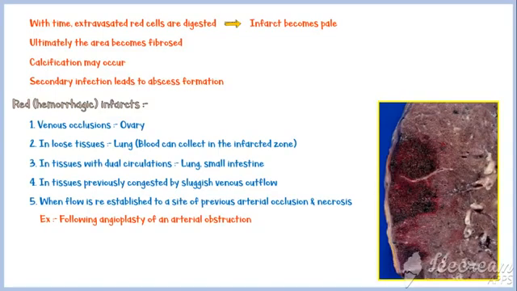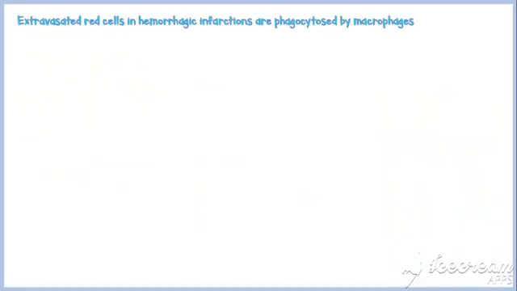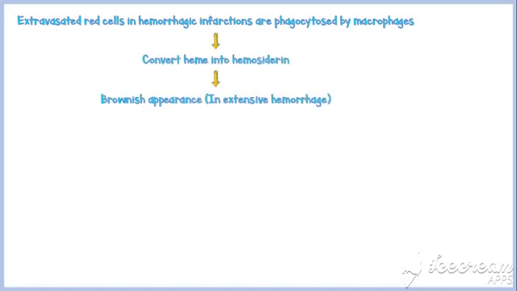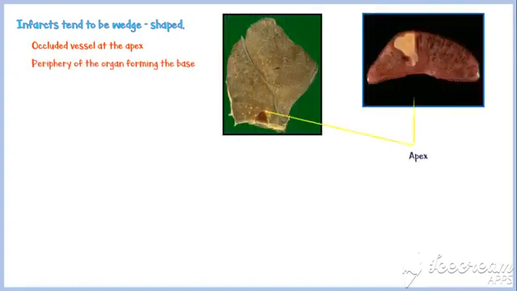Appreciate the dark red color in the periphery, in contrast to the previous image of pale infarction. With time, extravasated red cells in hemorrhagic infarctions are phagocytosed by macrophages. And they convert heme into hemosiderin. With extensive hemorrhage, this hemosiderin gives a brownish appearance to the infarct. Most of the time, infarcts tend to be wedge-shaped, with the occluded vessel at the apex and periphery of the organ forming the base. In these two images, yellow arrows indicate the apex and red arrows indicate the base of the infarct. If the base is a serosal surface, there can be a fibrinous exudate on the surface.